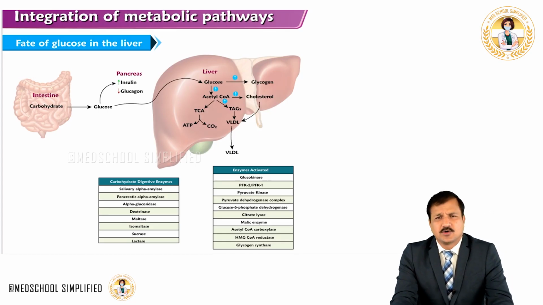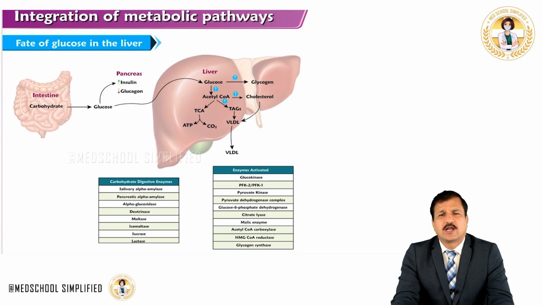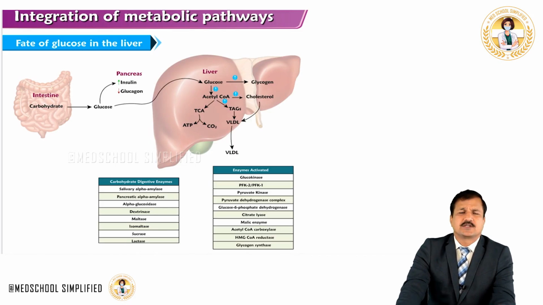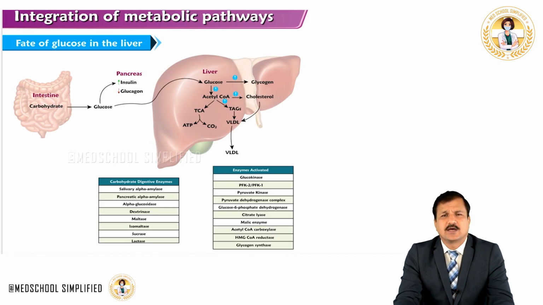Carbons of glucose also go into glycogen formation under fed condition, mediated by insulin again. So glycogen stores are replenished in the liver. This is the fate of glucose in the liver under fed condition.